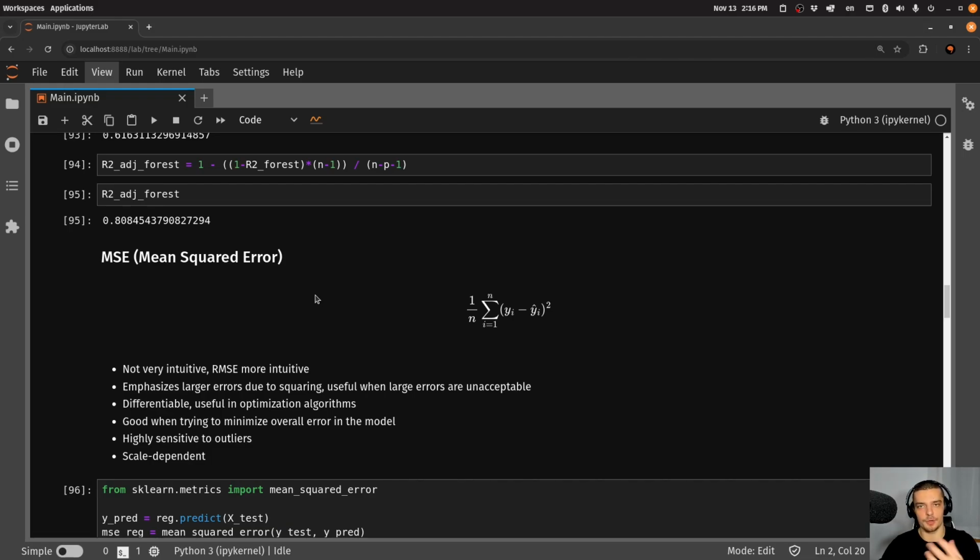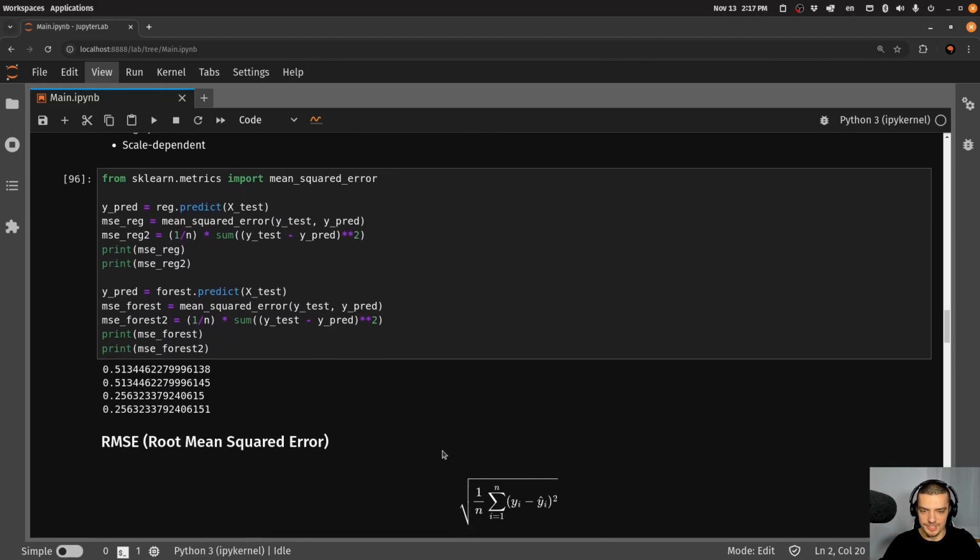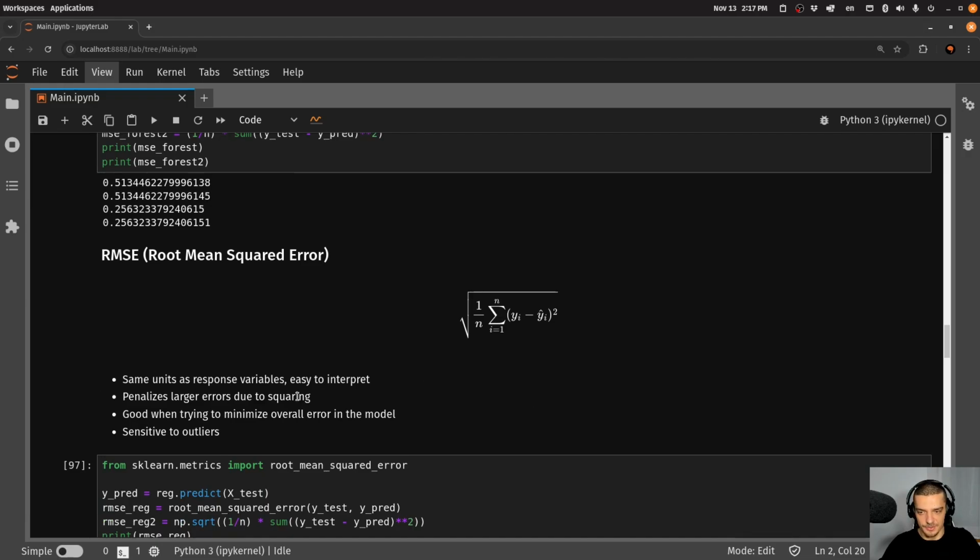The MSE is more useful for optimization because it is differentiable. It's very convenient to take the derivative of it, and it's very easy to do that, which means it's easier and more convenient when it comes to backpropagation, gradient descent, and so on. So for actual optimization in the computer. And the RMSE is more interpretable, more intuitive for humans because it has the same unit as the target variable. Because of course what we do here is we square the differences and then we take the mean, but we have now some magnitude that is not actually in dollars. For example, if our data is in dollars, it's in some squared dollars metric, whereas here, since we're taking the square root, we have the same units as the response variables.